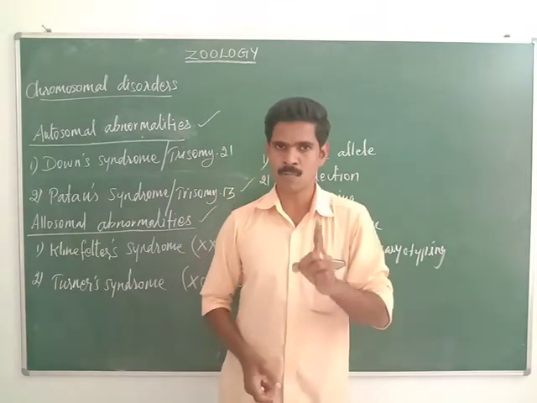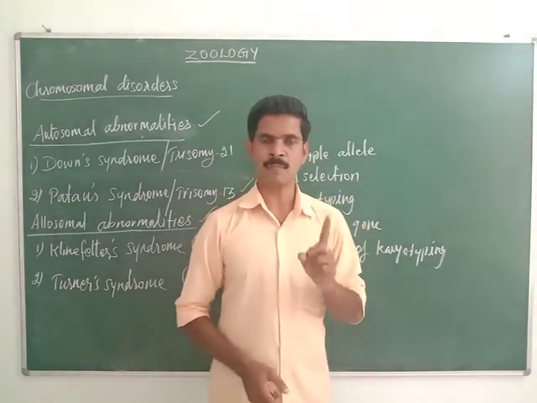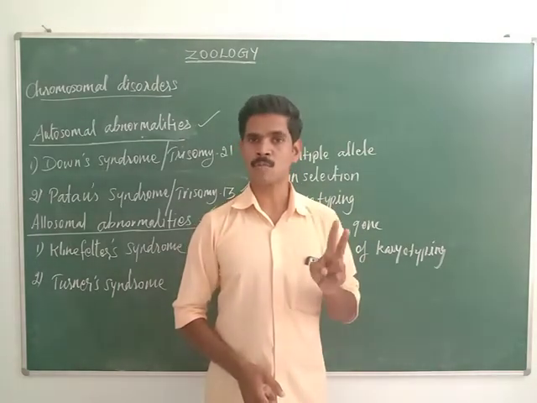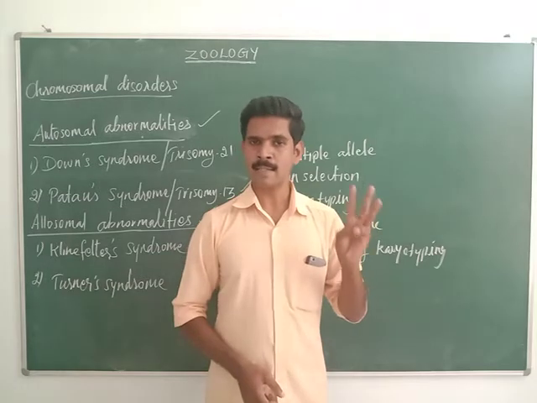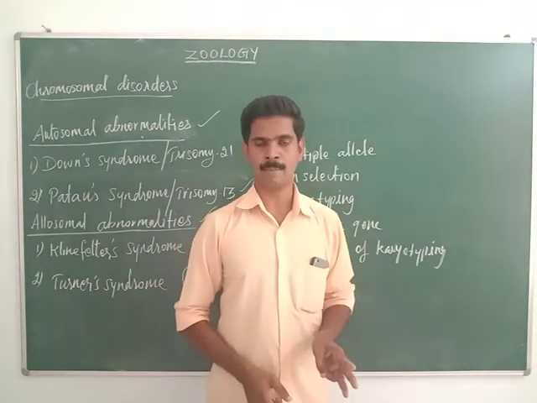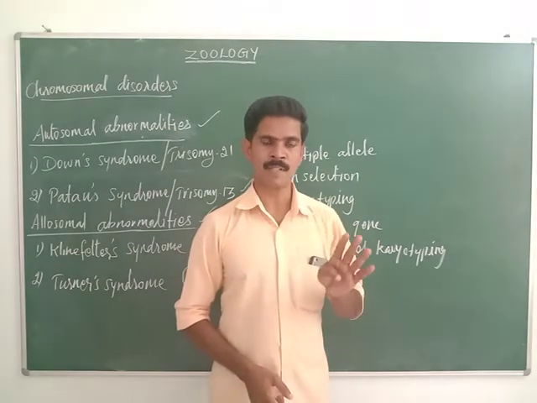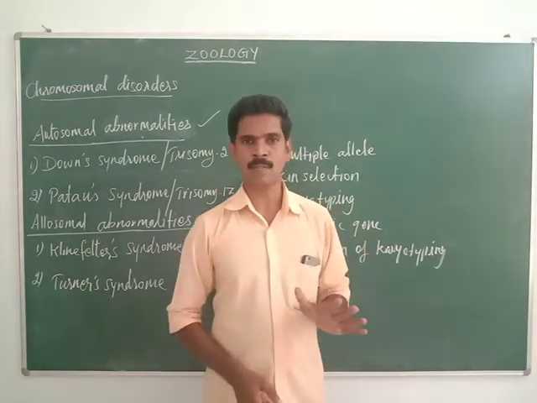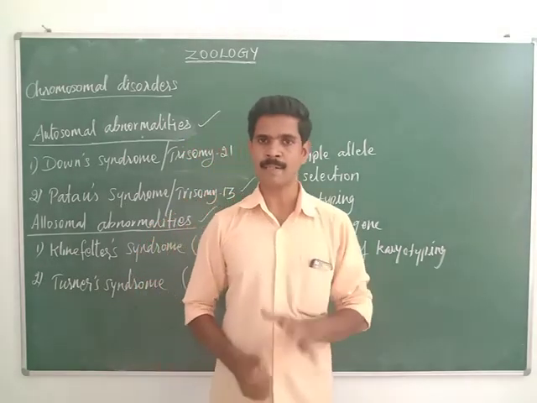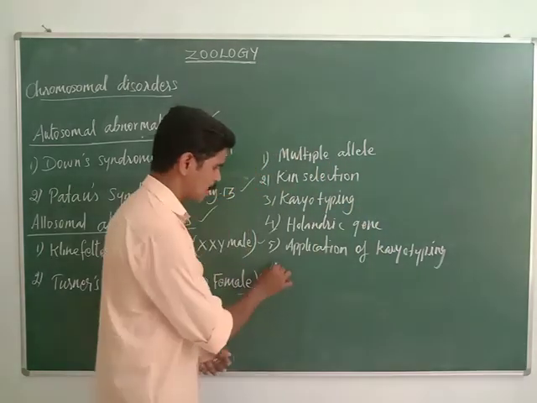The first one is used to identify the gender, or the sex of the fetus. The second one is that it is used to identify chromosomal aberrations. Third, it is used to identify chromosomal abnormalities like aneuploidy. Fourth, it is used to identify the evolutionary relationship between the species. And the last one, karyotyping is used to identify genetic diseases. Understand, my dear students? And the last question is